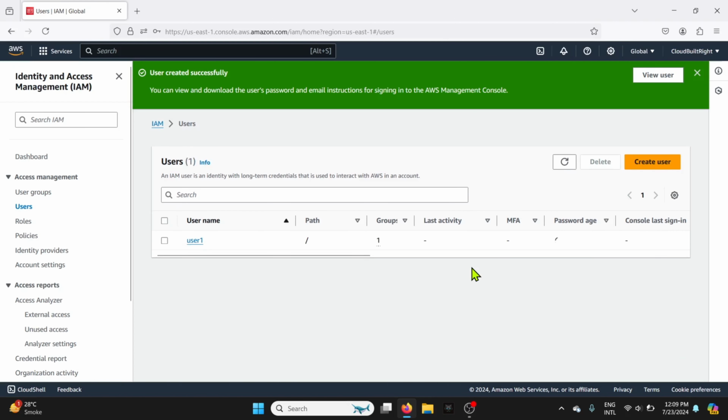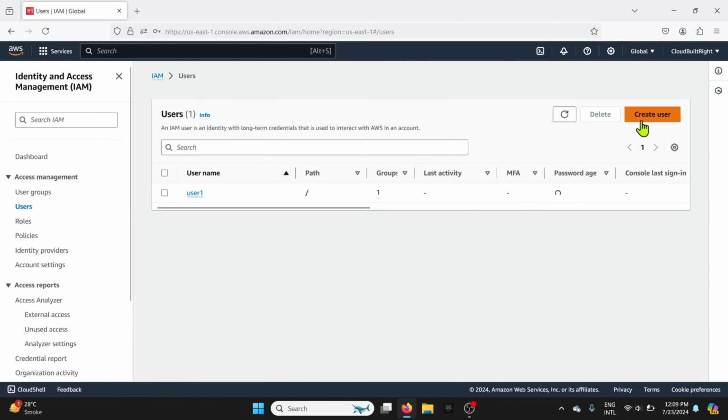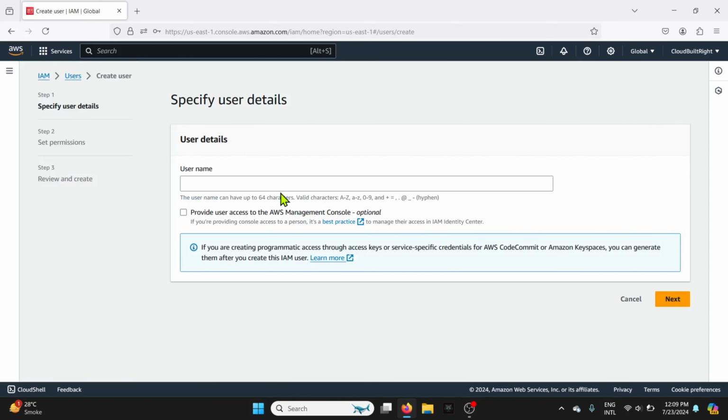Now you can see that user 1 has been created, and if we click on it, we see that the administrative access policy has been attached via the admin group. Now let's create another user and add it to the same group. Repeat the same procedure again.